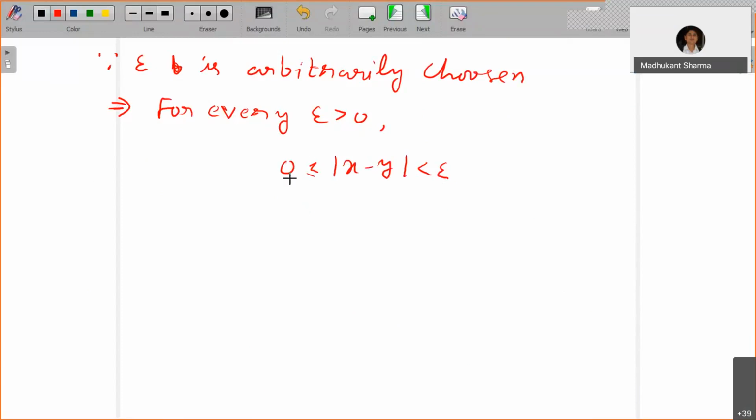So this is true for every epsilon. This is true if and only if mod x minus y is 0, and that is true if and only if x equals y.